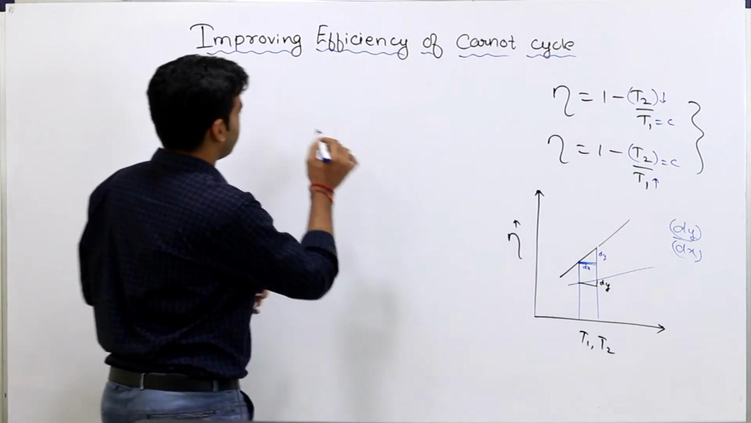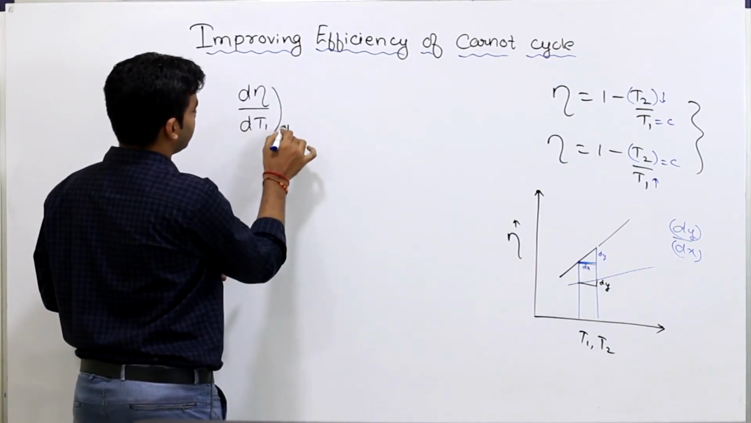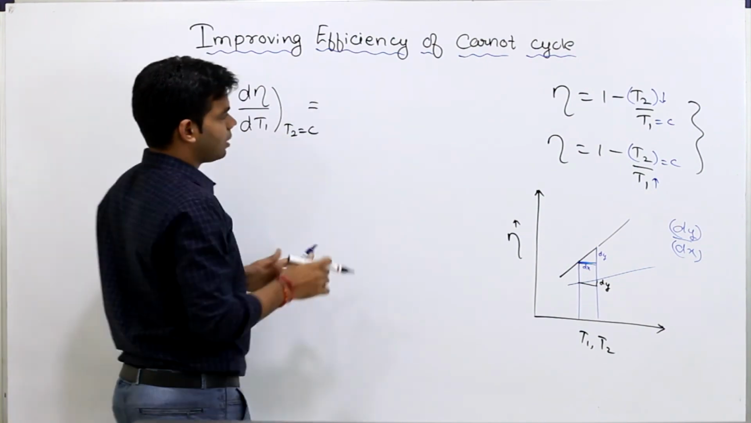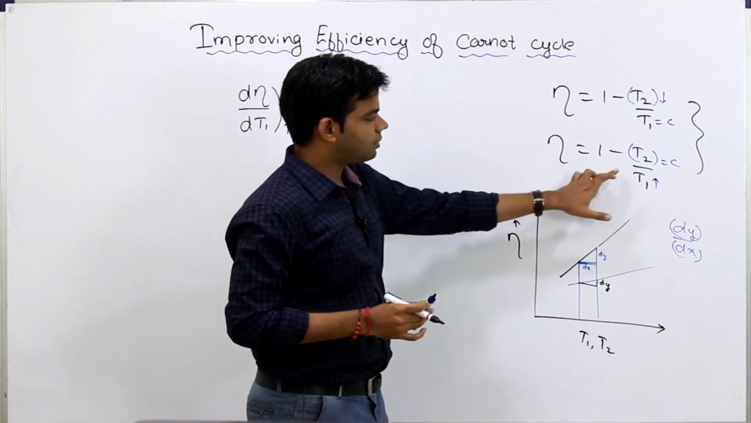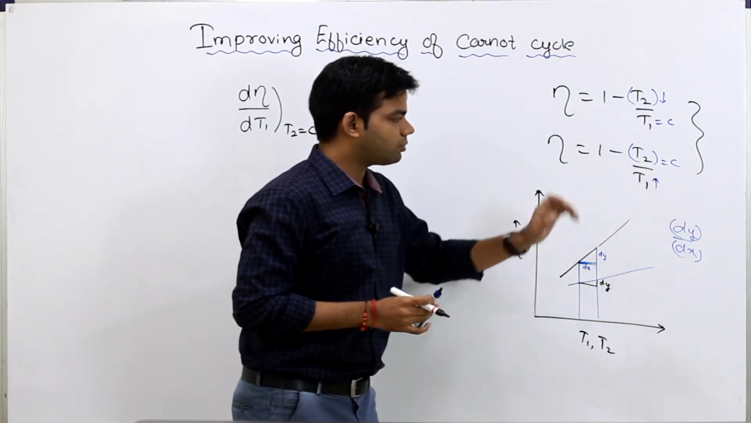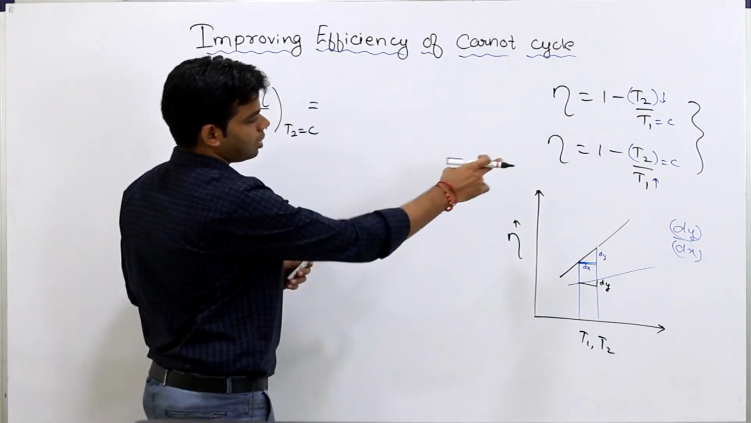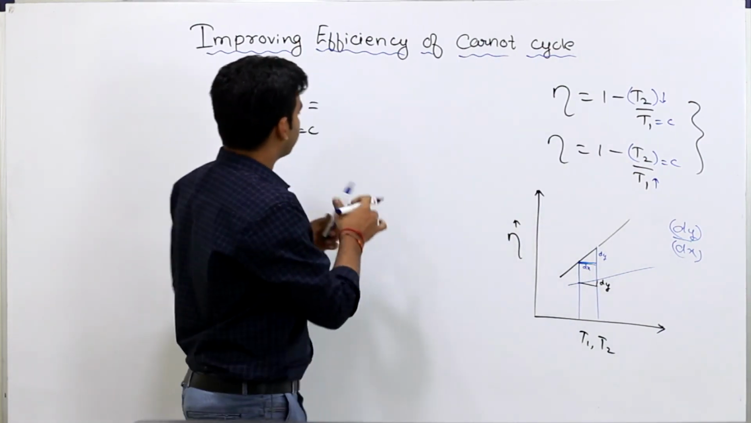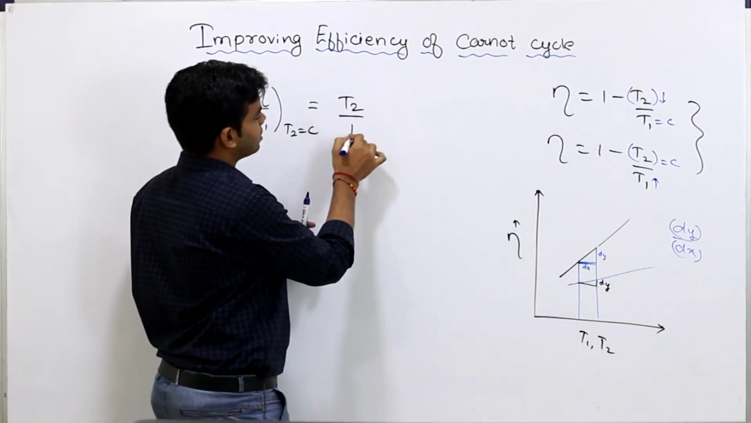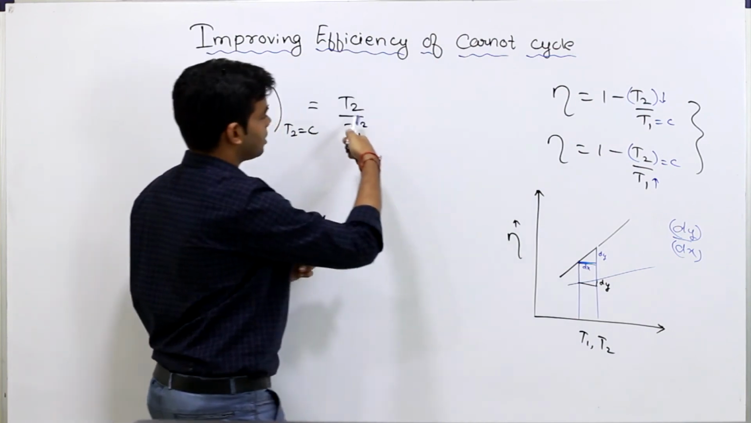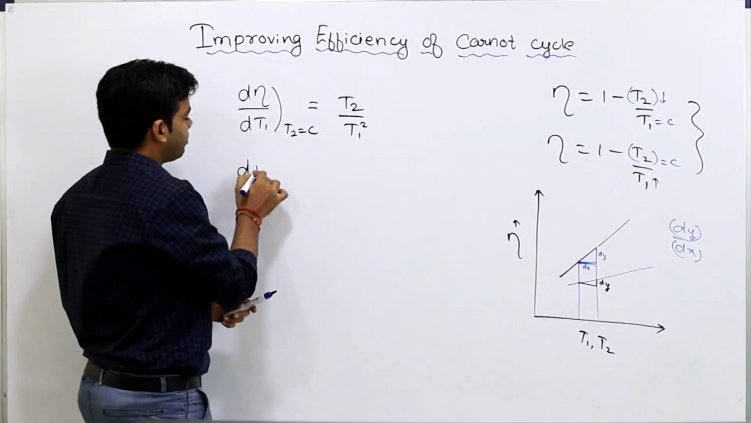Okay, now first is d eta by dT1 keeping T2 constant. Okay, we are first differentiating this, d eta by dT1 keeping T2 constant. If T2 is kept constant, then what will be the value of this? So if T2 is kept constant, obviously T2 is constant, this will be taken outside, T2 multiplied by d by dT1 of 1 by T1, this will be minus 1 by T1 square, and minus minus will be plus, so this will be T2 by T1 square. First thing. Second, d eta by dT2